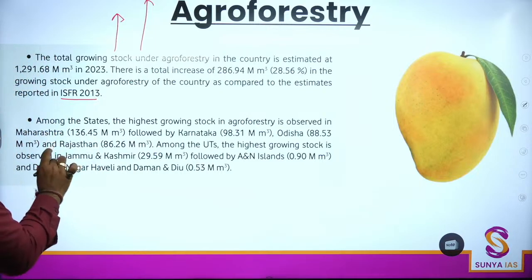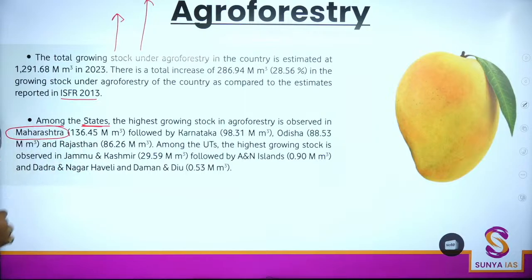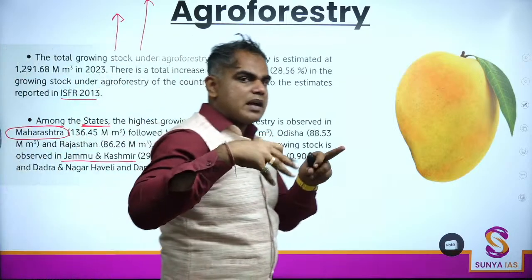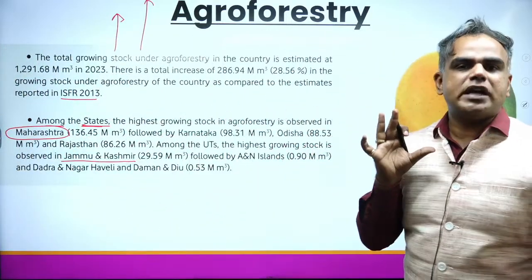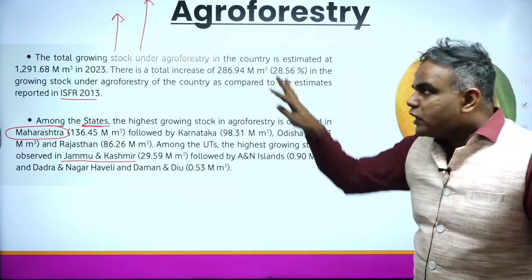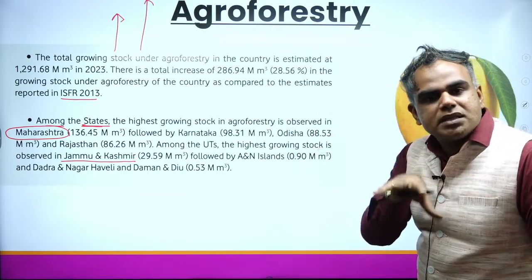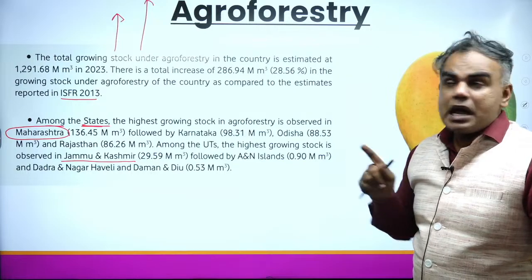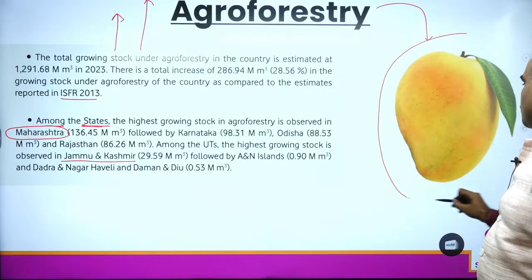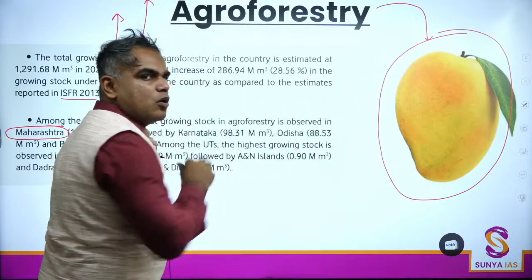First fact. Second, states की अगर बात करें, if we talk about states, maximum is Maharashtra. UT में Jammu and Kashmir, and you are seeing a trend. Mostly, if there is a UT, Jammu and Kashmir is dominating. Whereas in many states we have seen Maharashtra to be amongst the leaders. So when you write all the facts, when you revise it a couple of times, you will see trends. कुछ patterns दिखेंगे, that will make our job easy. And overall, maximum is mango. Extensively cultivated is Mangifera indica, that is mango, hence this image.